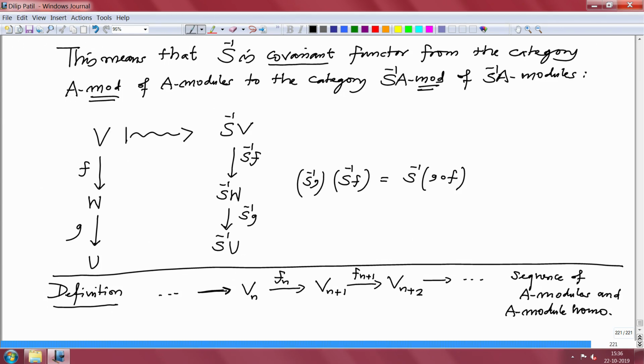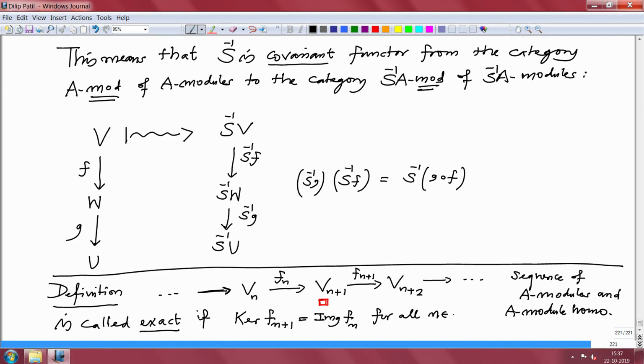We call it exact if at each stage, here for example, the kernel is equal to the image, that is, kernel of F n plus 1 equals image of F n for all n in N, wherever the index is. Then we call it exact.